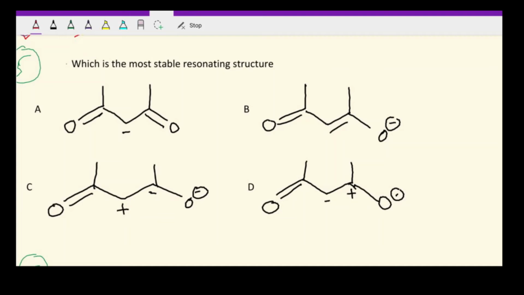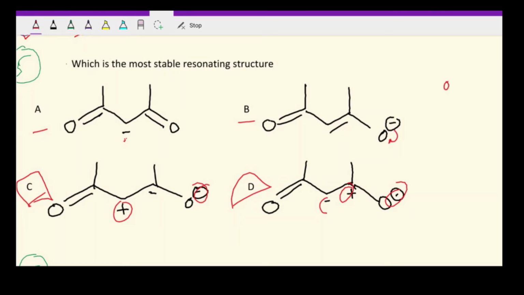So in option C and D हम देख सकते हैं कि in both these places we have charge separation over here. Okay, so here we have positive and negative charge, here we have positive and negative charge, but in option A and B there is no charge separation. However, in option A जो आपका negative charge है वो carbon atom के ऊपर है, और option B में negative charge is on oxygen atom.